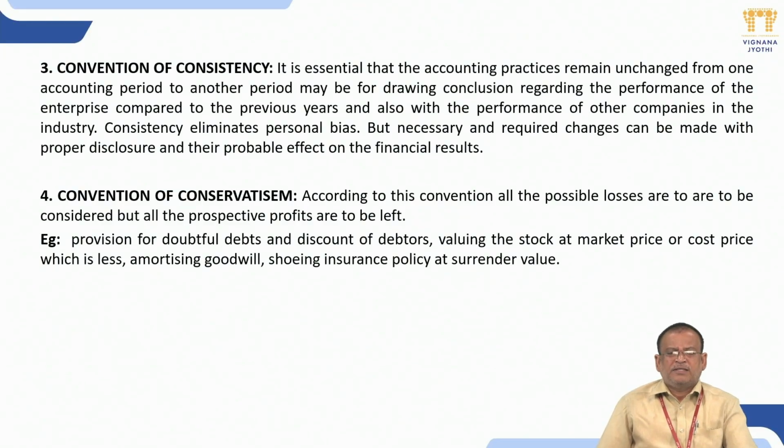The best examples for this are provision for doubtful debts and discount for debtors, and valuing the stock at market price or cost price, whichever is less. Sometimes you may incur losses, sometimes you may incur profits. So you try to disclose the profit, but don't concentrate only on profits.